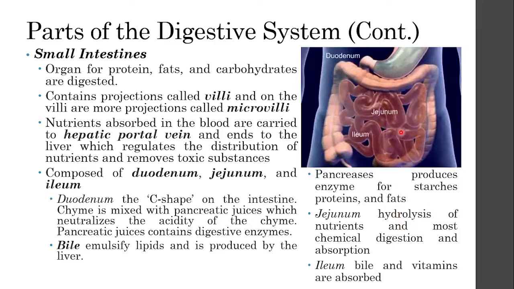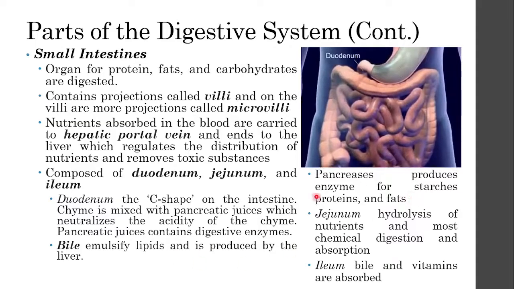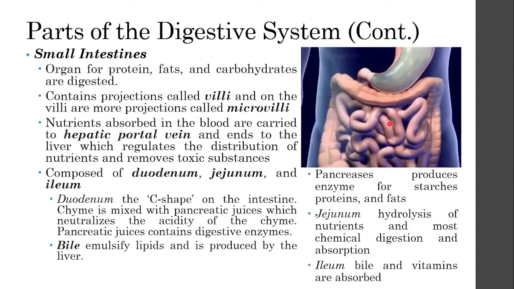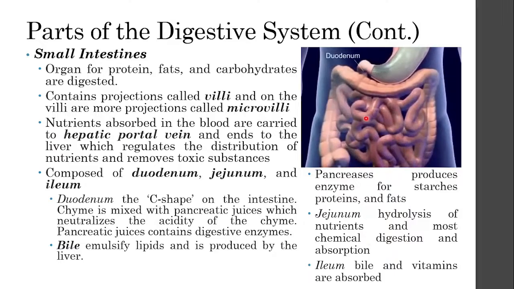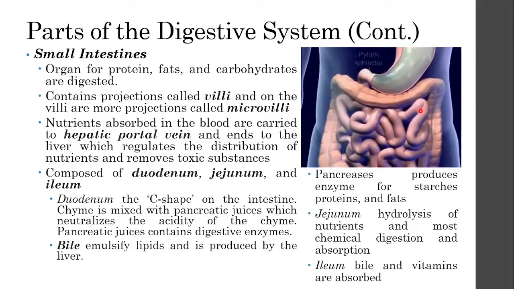jejunum, wherein the hydrolysis of your nutrients happens, and most of the chemical digestion, meaning the digestion of the fats, lipids, and the starches, as well as the absorption of the minerals for your body, all happens on the jejunum part. And in the last part, the ileum, the bile and the vitamins are reabsorbed in your body.